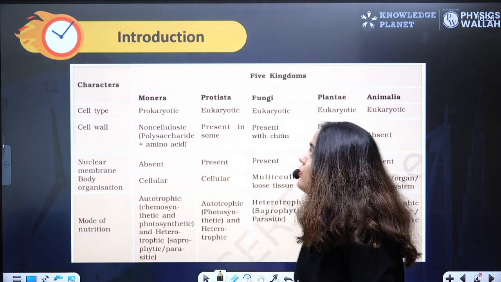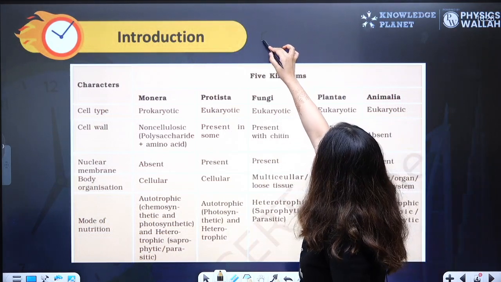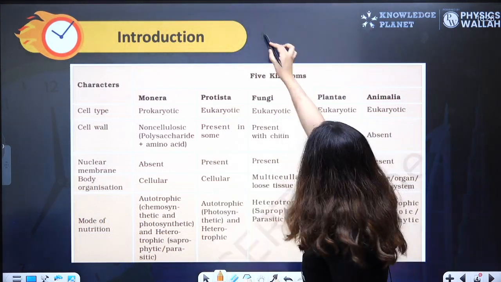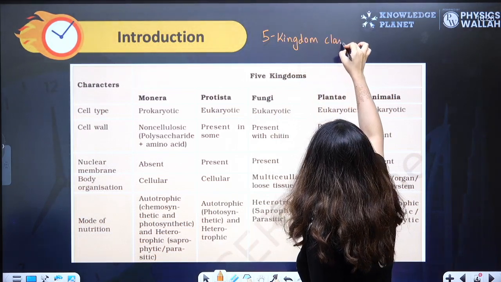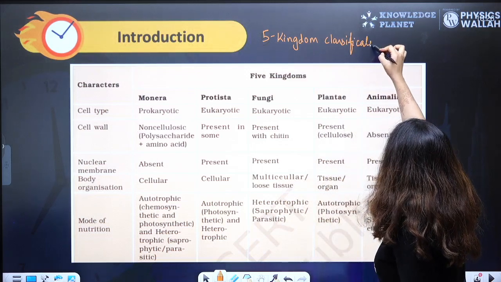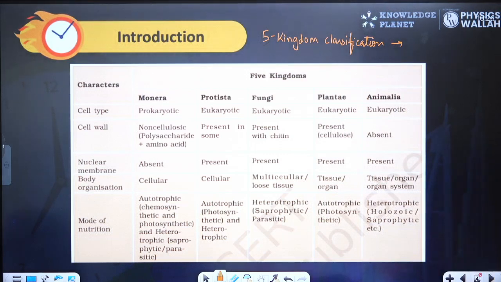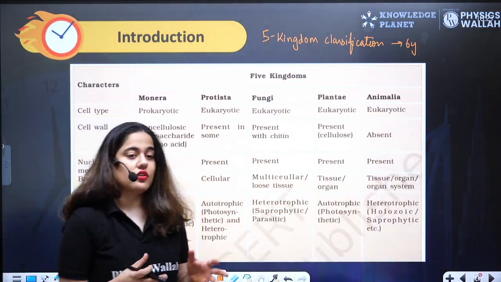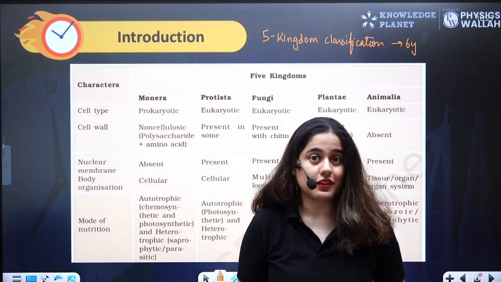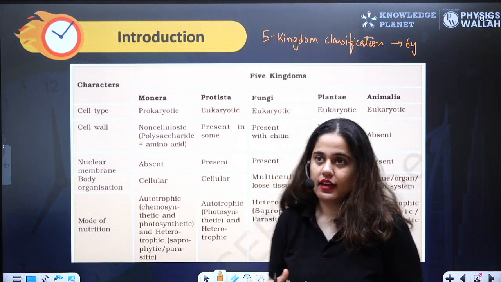The five kingdom classification was given by R.H. Whittaker. There was also a two kingdom classification given by Linnaeus. Linnaeus divided organisms into Plantae and Animalia, mostly on the basis of their cell wall. If cell wall is present, it's plant. If cell wall is absent, it is animal.